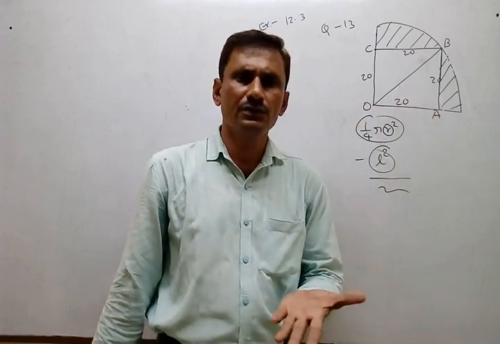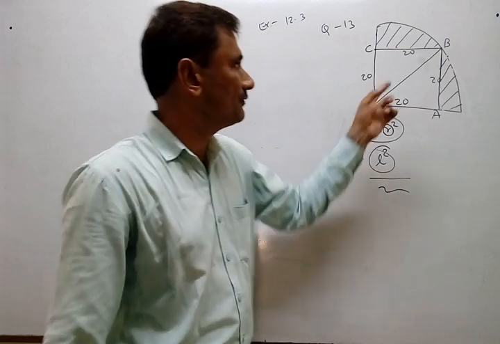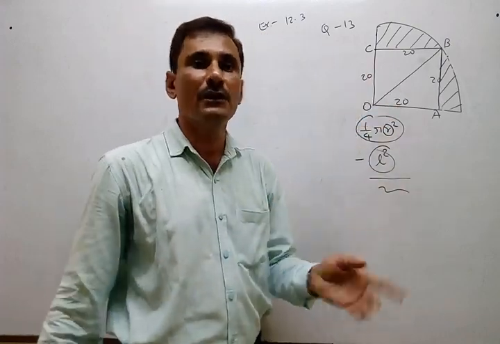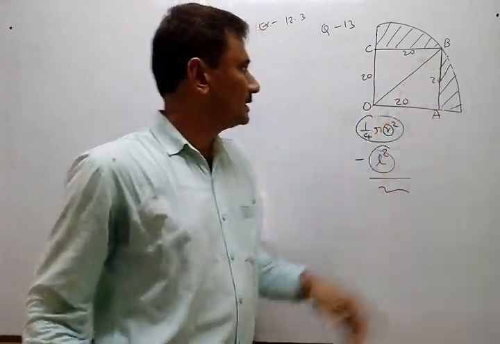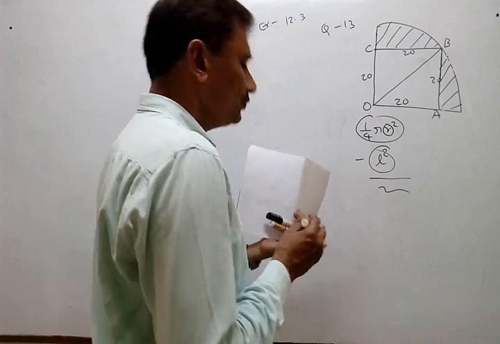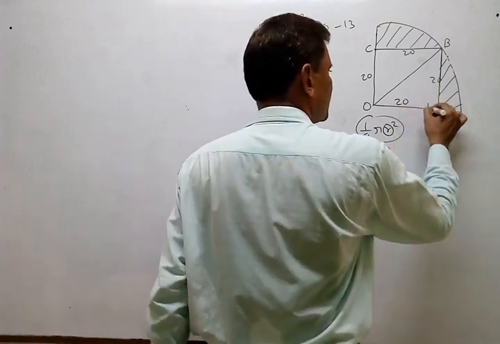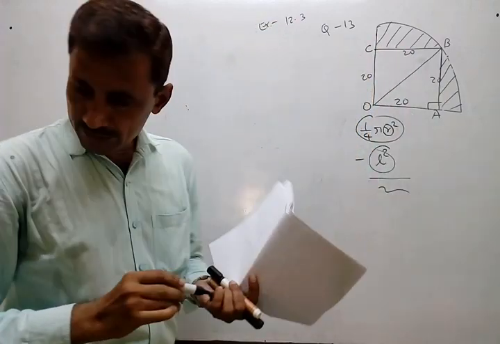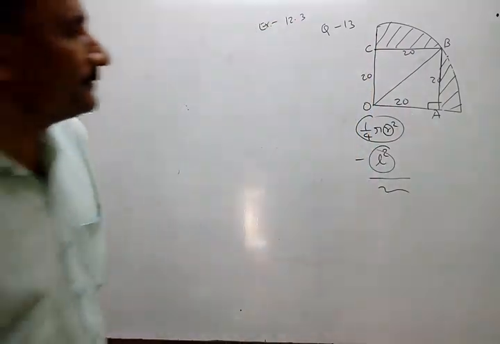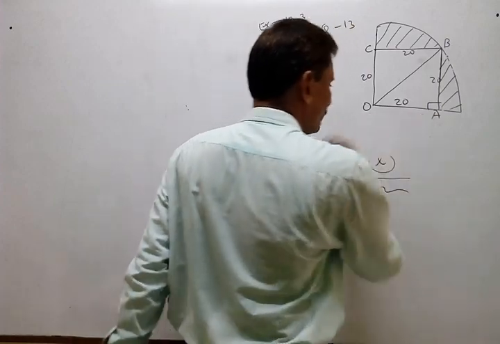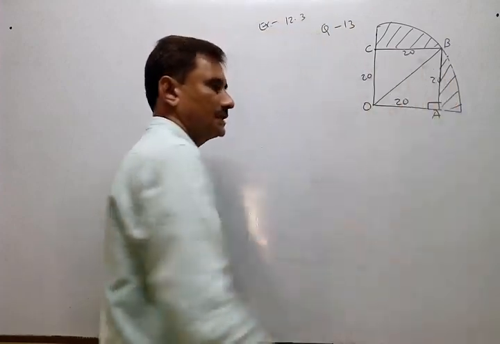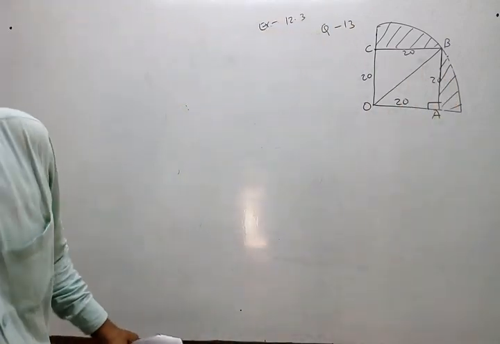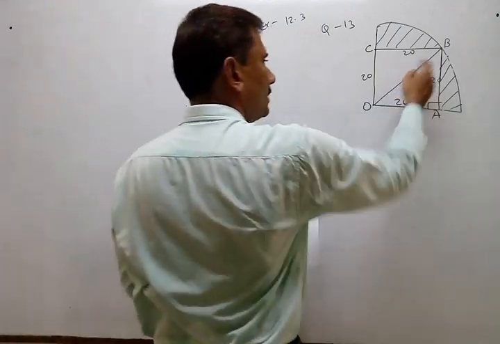Okay, that you have to remember for objective questions only. Now we have to calculate where 20 root 2 will come from. Either you take this triangle OAB or OCB, both are equal. So now I just want to work in this, so that using Pythagoras theorem I can find OB.